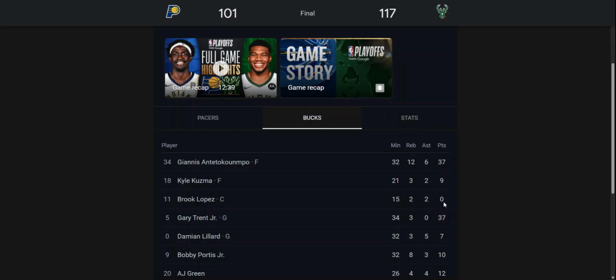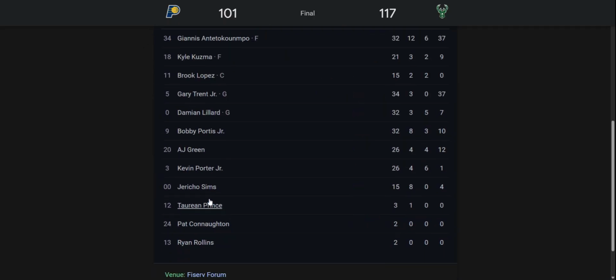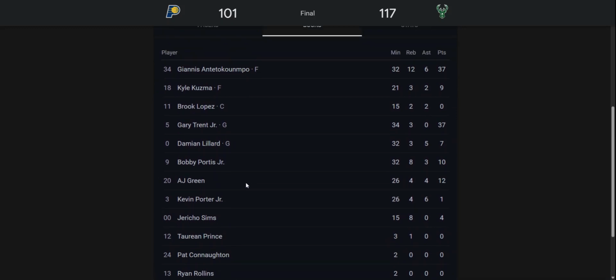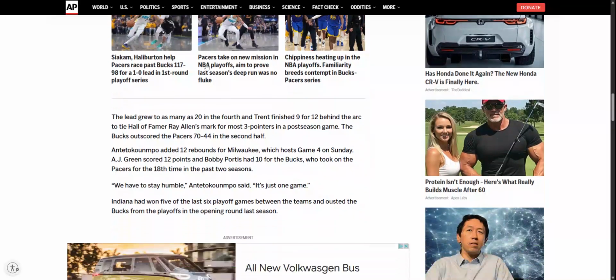You get the 37 match with Giannis and Gary Trent Jr., AJ Green with 12 points. Bobby Portis Jr. chips in 10. So look, you get a look at the juniors on this team. Trent Jr., Portis Jr., Kevin Porter Jr., all on the same team there, the Bucks. So pretty cool.